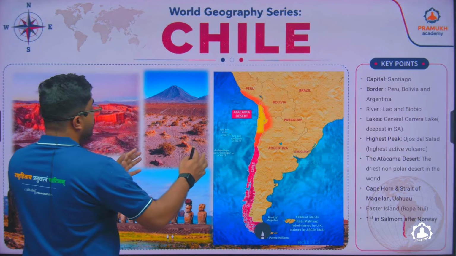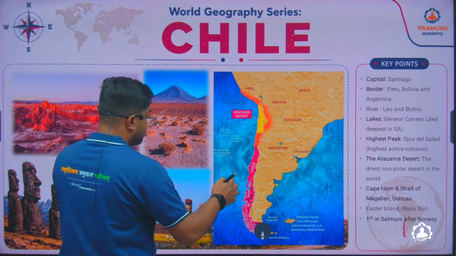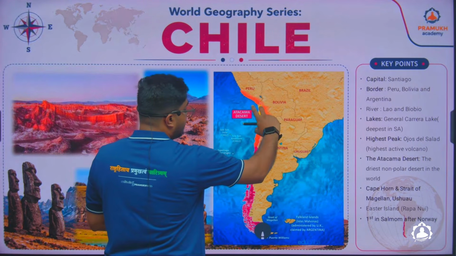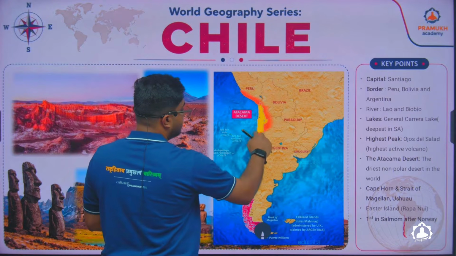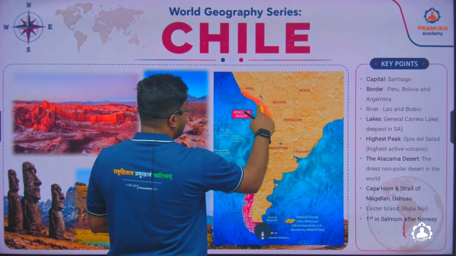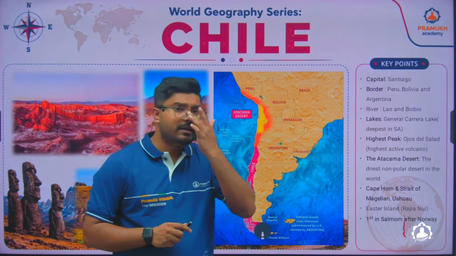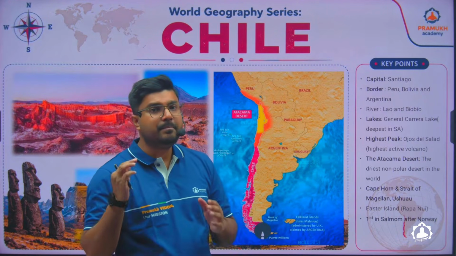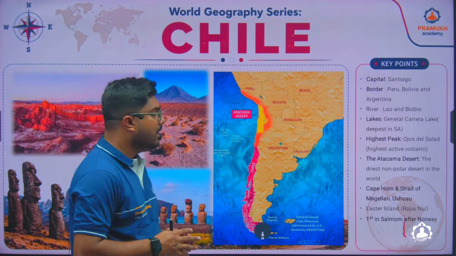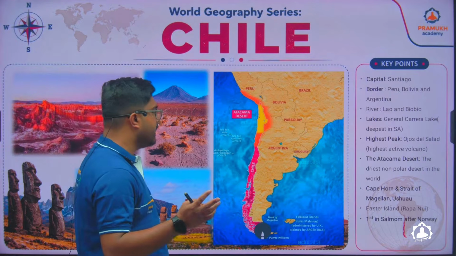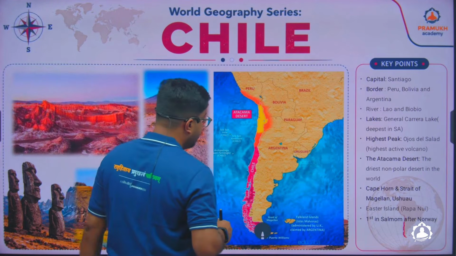In Chile, the capital is Santiago, and in the northern part of Chile you will find a desert called the Atacama Desert. And here you'll find a lake called the Carrera Lake. It is the deepest lake of South America. And in the Atacama Desert, there was a time for 400 years, like I told you, when there was no rainfall.